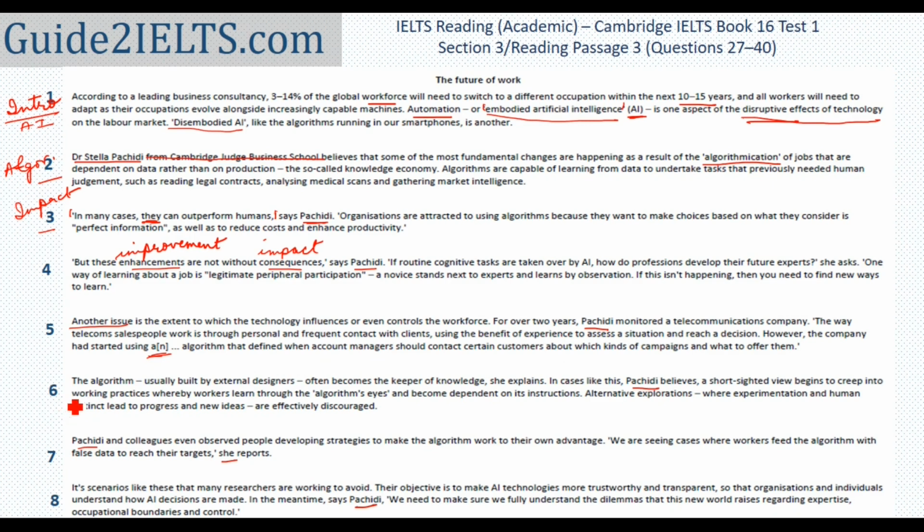Sixth paragraph, the algorithm often becomes the keeper of knowledge. Actually, I'm immediately thinking of my own computer, which has all my files, all my information, my phone, which has my contacts. So technology in various forms becomes the keeper of knowledge. That is, it stores the knowledge, it keeps the knowledge.